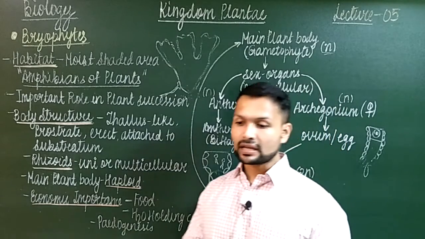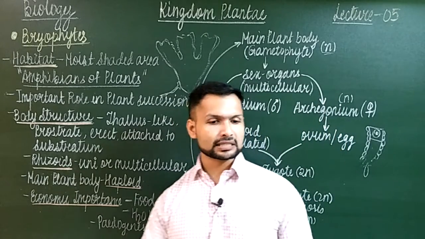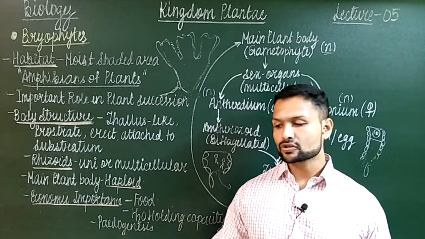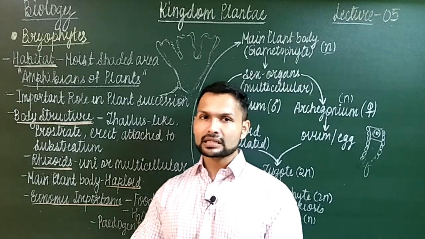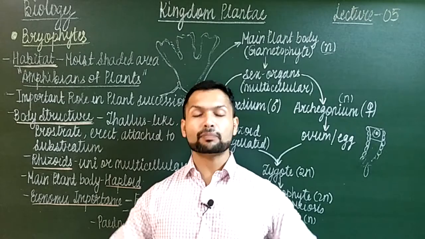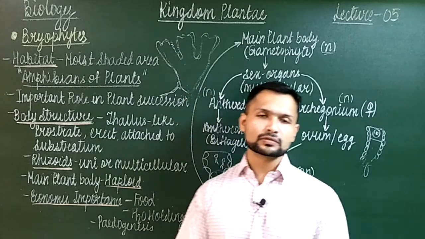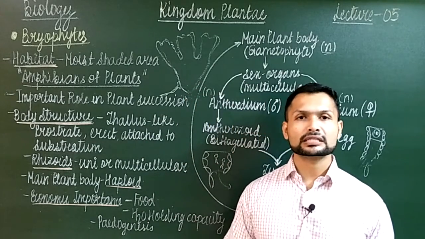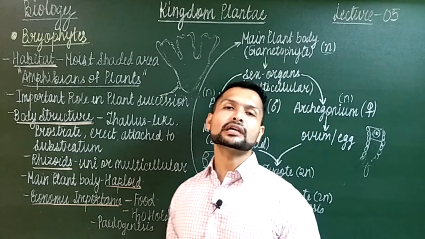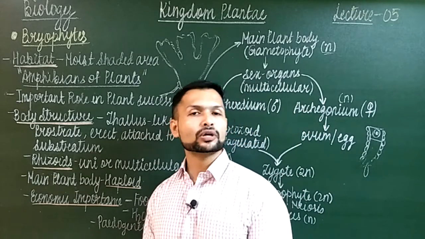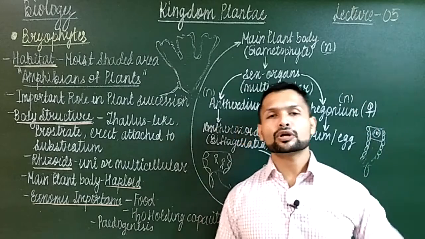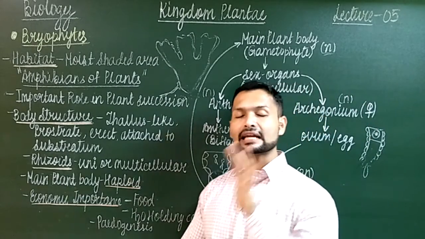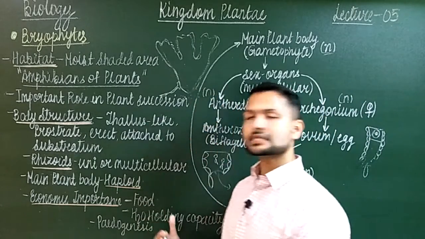One more thing, when these mosses grow, they cover the entire soil. So what it does is, it makes a thick carpet of moss. The moss forms a carpet-like structure, and this actually helps to prevent soil erosion. Why? Because when rain water falls, it doesn't directly hit the ground, it hits these plants.